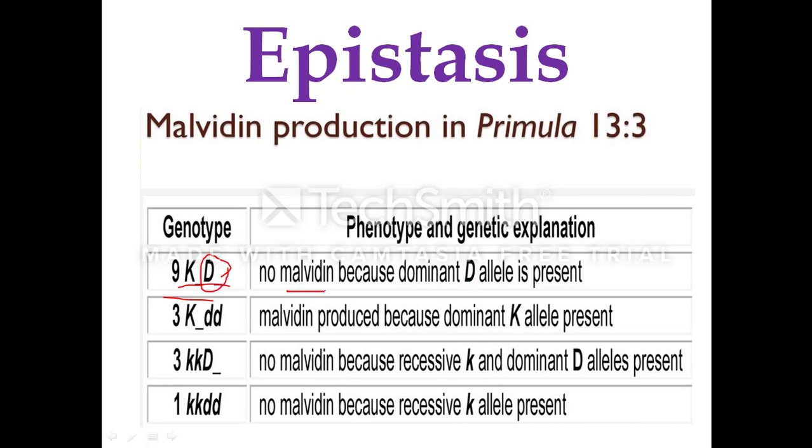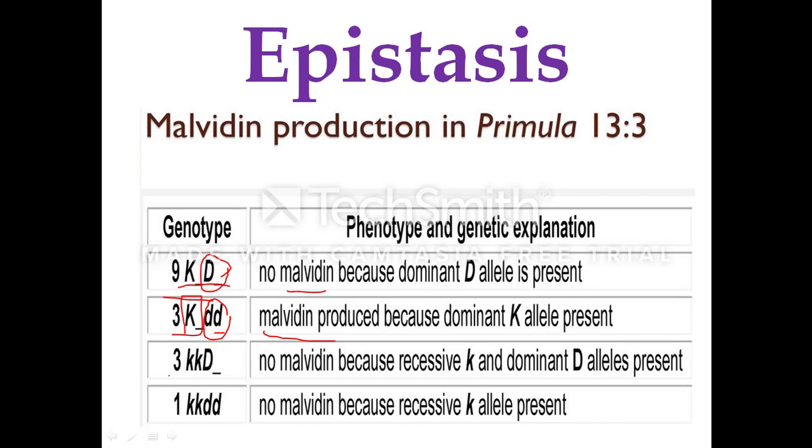There is no production of the malvidin. 3 plants have the capital K and small d. These 3 plants have capital K either in homozygous dominant condition or in heterozygous dominant condition. There is production of the malvidin because the epistatic gene is in the homozygous recessive condition.